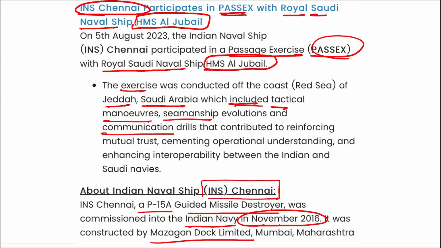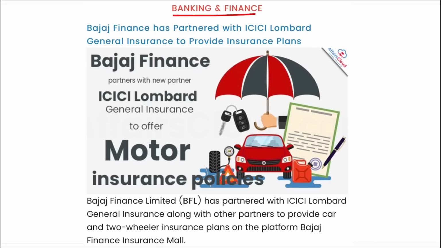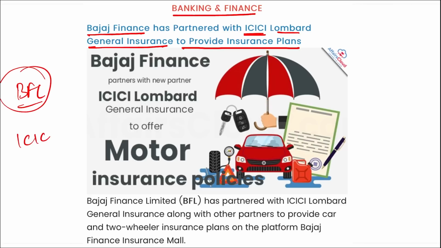Next, banking and finance. Recently, Bajaj Finance has partnered with ICICI Lombard General Insurance to provide insurance plans. I repeat, Bajaj Finance Limited partnered with ICICI Lombard General Insurance along with other partners to provide car and two-wheeler insurance plans on the platform of Bajaj Finance Insurance Mall. Correct? This, remember, will provide personal accident cover. This will provide no claim bonus to your car owners as well as your two-wheeler owners.